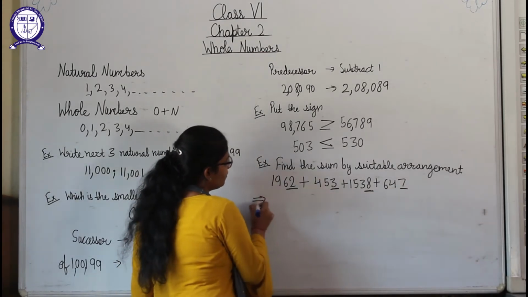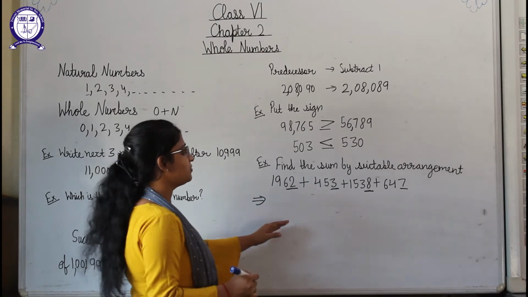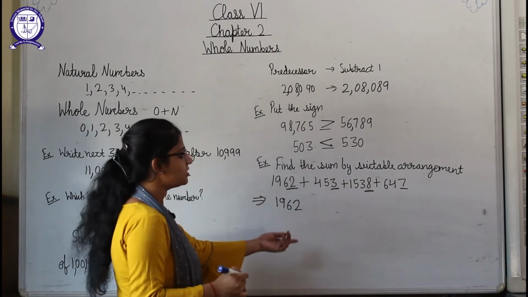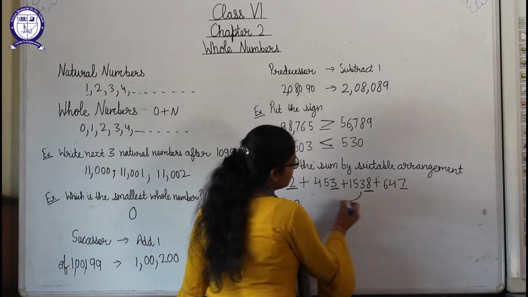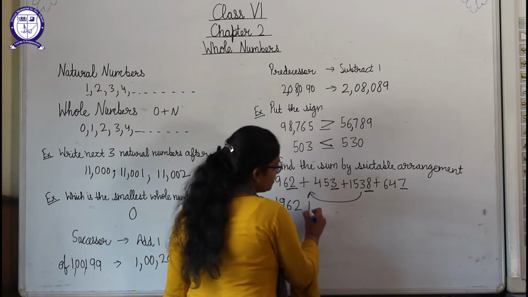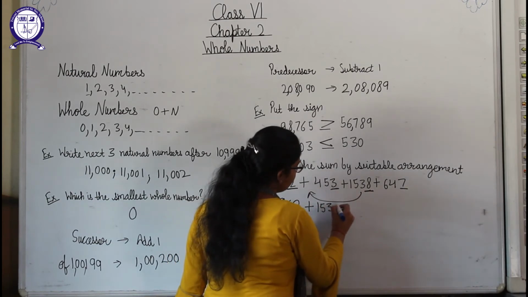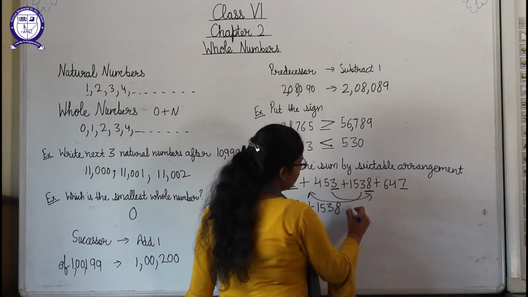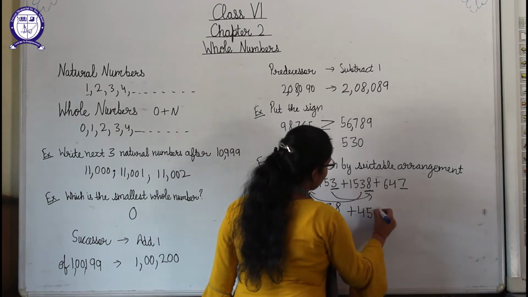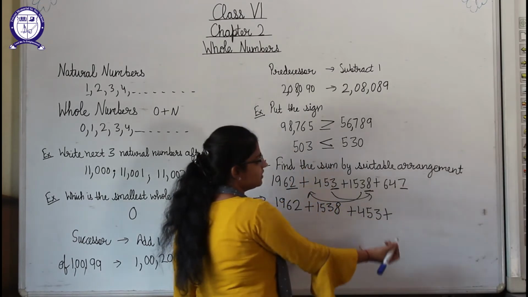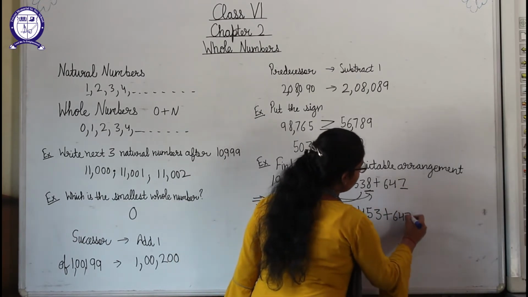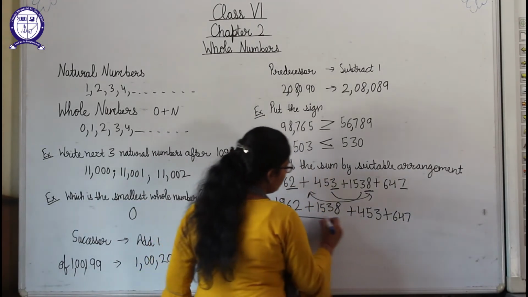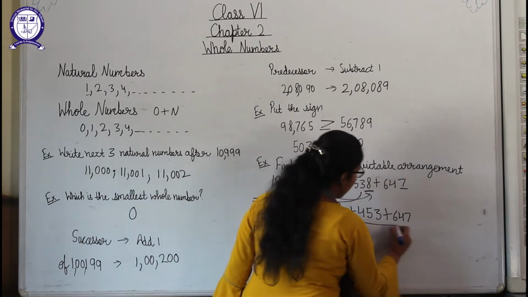So how will we do it? We will do the suitable arrangement for that. So 1,962 is given to us. What we will do is take this term further. Okay, means we will write 1,538 with this term, and this term we will take to that side, so it will be 453, and here it is 647. So we will arrange the numbers like this, so that we can add these two and we can add these two.